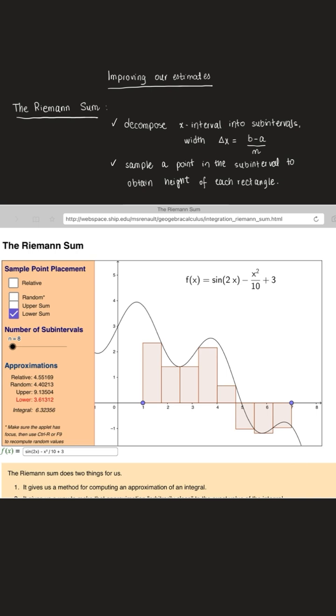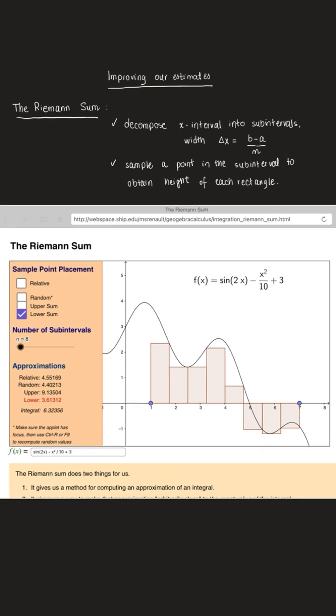What I'm going to do now is we're going to explore, well, how can we get a better approximation? And one way to do that is to use more rectangles. So notice that when I move the n so that it has more rectangles, we are making the error between the area under the function and the area covered by the areas of the rectangles. That error becomes smaller as n gets larger. Same thing happens down here. The error becomes smaller as n gets larger.